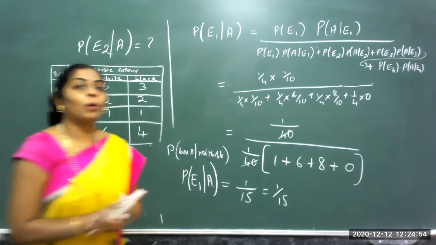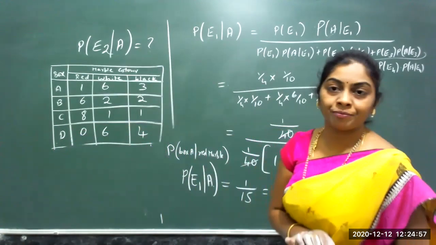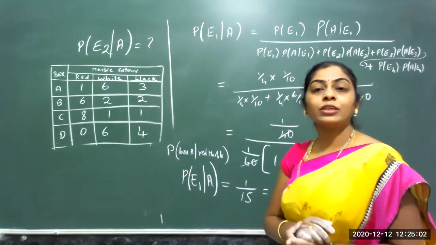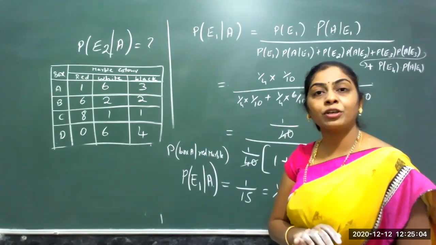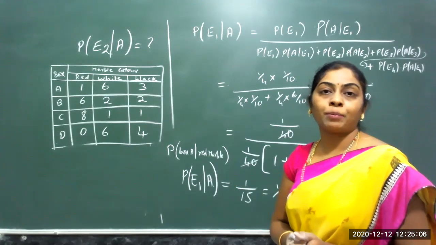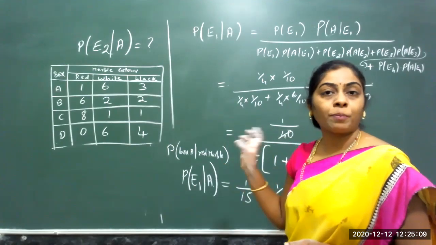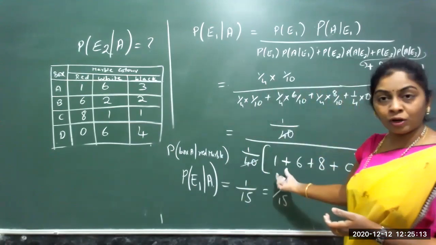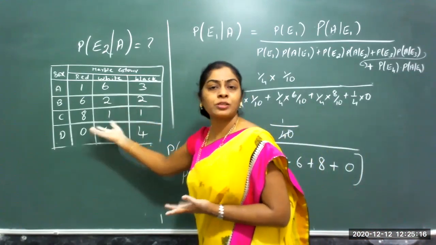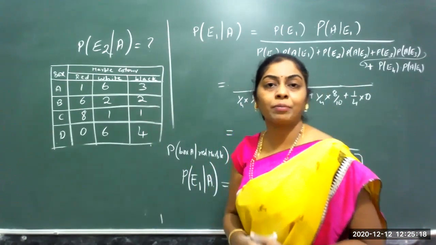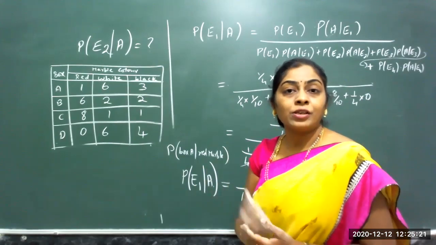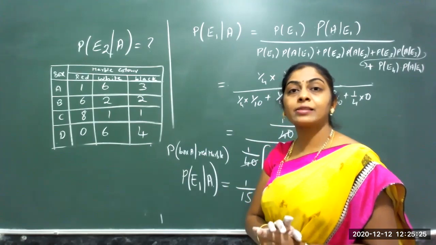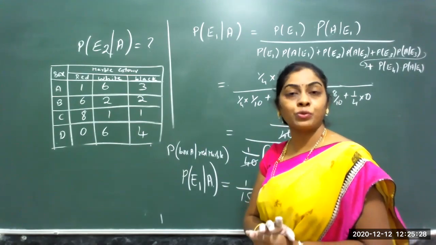So these are the few problems on Bayes theorem. We have worked out the problems in the previous class and this class. As I told you when I started also, this is one of the important questions. You will get one 3-mark problem on this. So this topic of Bayes theorem, try to practice the problems. After you complete box A, try the same thing for box B and box C also. You can get back the value. Similarly, try to work out all the problems done in the previous class and this class. Any doubts you can ask.